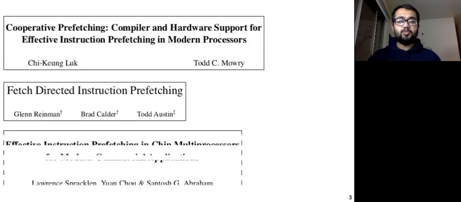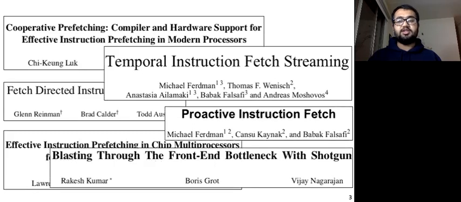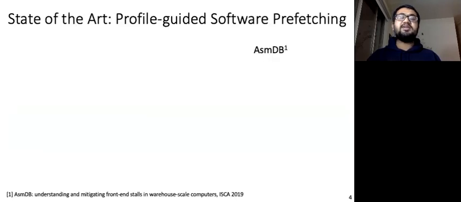To tackle this problem, a rich body of prior works have been proposed in the literature. Unfortunately, these prior works have several key limitations. Such limitations include requirement of significant hardware modifications, impractical on-chip metadata storage, and partial performance gain due to inaccurate approximations. To understand these limitations, we look closer into the state-of-the-art ASMDB.